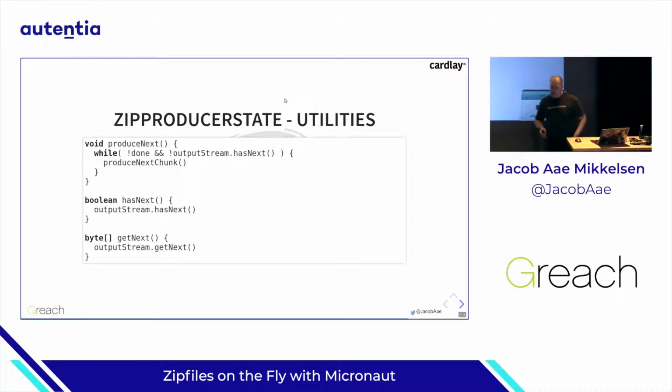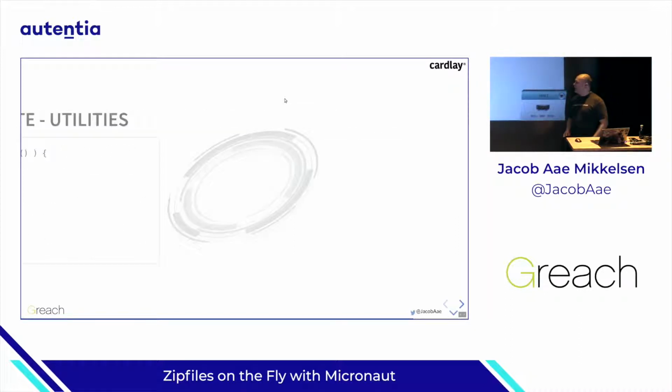So the zip producer state has these few utilities. When I produce the next, if I'm not done, and due to the fact that I could produce these very small chunks and the underlying output stream waits until it gets a full 4 kilobytes, then I do this while loop. And I won't expect to go through the while loop more than once. But in case I include a lot of small files, less than 4 kilobytes, I could end up in a scenario where I'd have to include more and more files before I have the 4 kilobytes to stream out. Then, of course, the has next and the get next just calls the underlying stream.